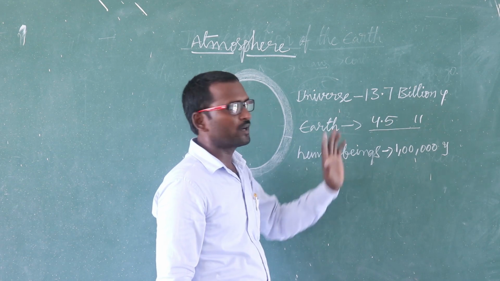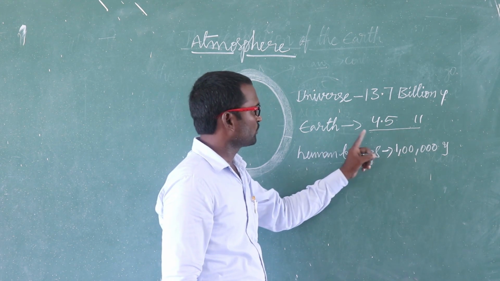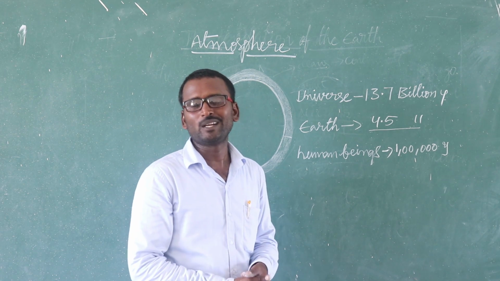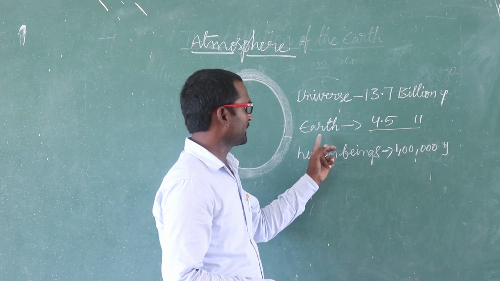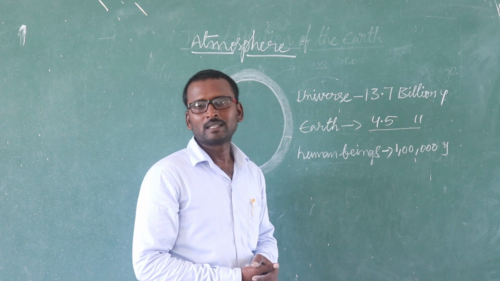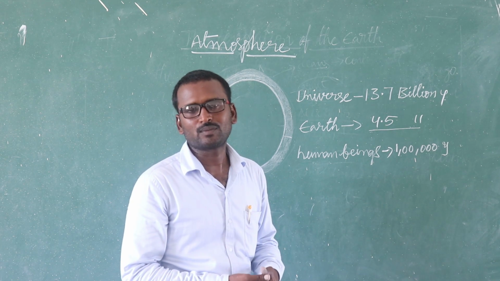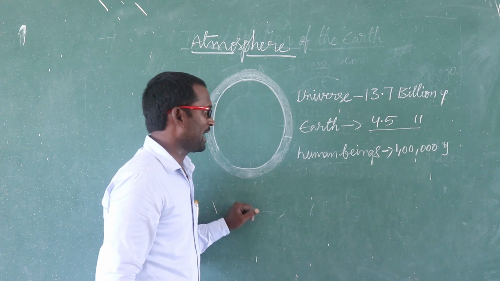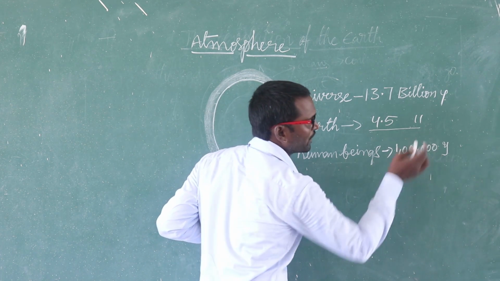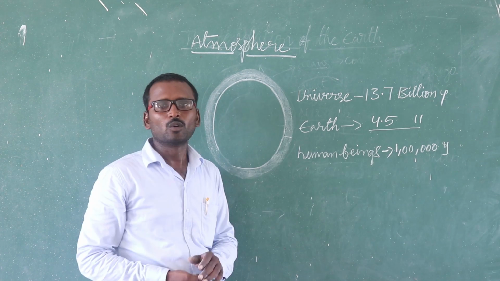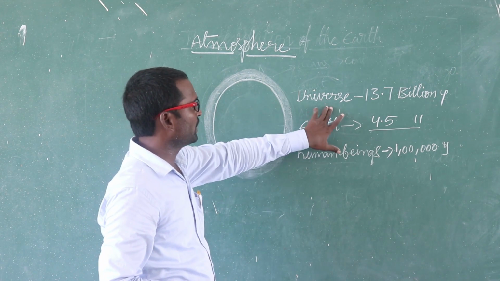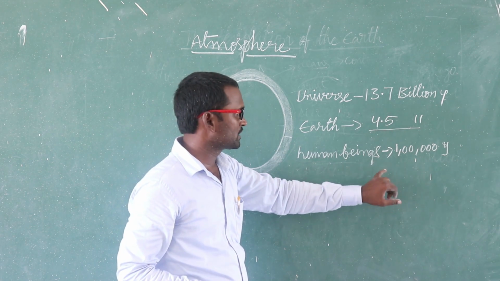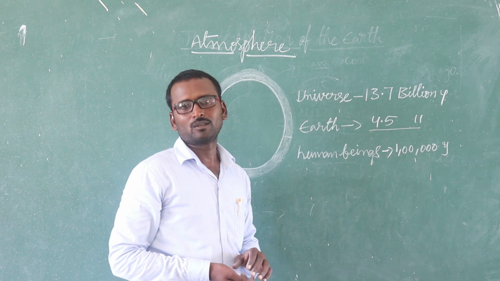The universe itself formed 13.7 billion years ago. Earth was formed 4.5 billion years ago. Of the entire Earth history, half of the duration was lifeless and barren. The first life we can see in oceans. Later we can see plants and animals. Human beings arrived 1 lakh years ago. Okay, once again, repeat it: universe, Earth and human beings. 13.7 billion years ago, 4.5 billion years ago, and human beings arrived 1 lakh years ago.